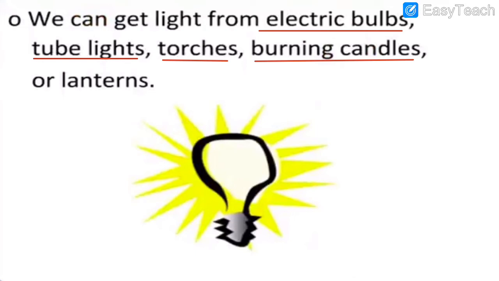And lanterns, in early days people used lanterns with kerosene. They used to burn the lanterns. So all these things, electric bulbs, tube lights, torches, burning candles and lanterns, give us light.